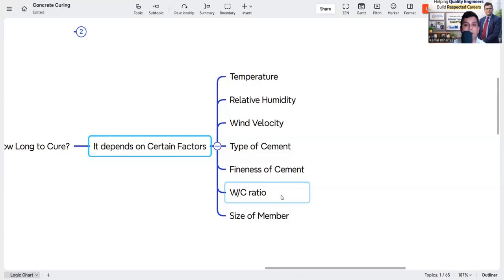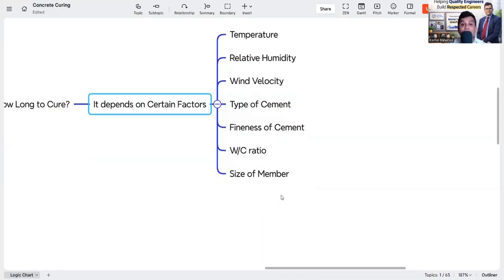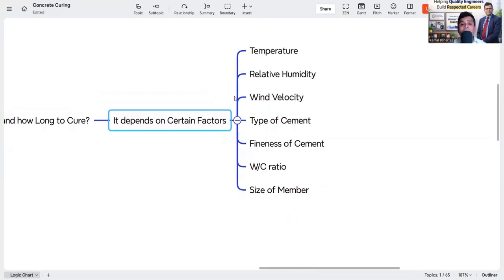Then water cement ratio, nothing to discuss. Then size of member. If the member size is more, then it will be considered as mass concrete. And if it is mass concrete, there are different types of precautions you have to take. I have made a detailed video about mass concrete. In the description you can find the link. Watch that one, and you will get full information about the size of member and mass concrete. So these are the defining factors.